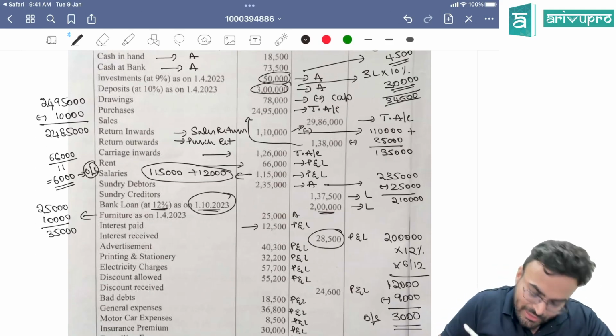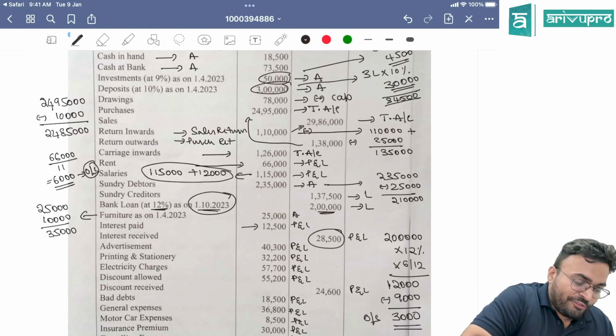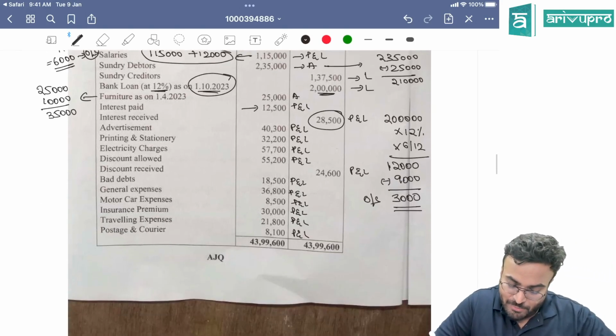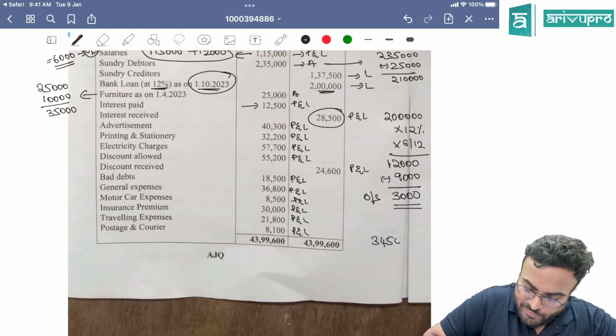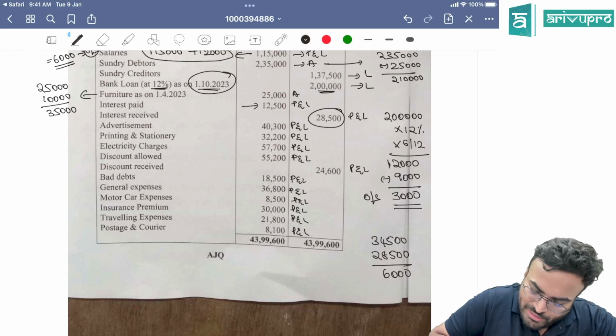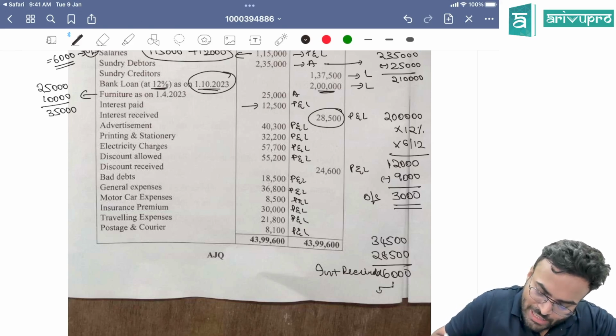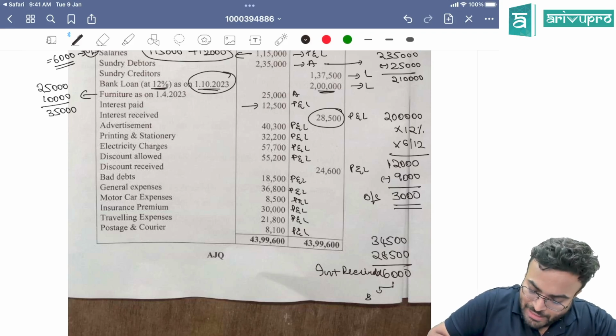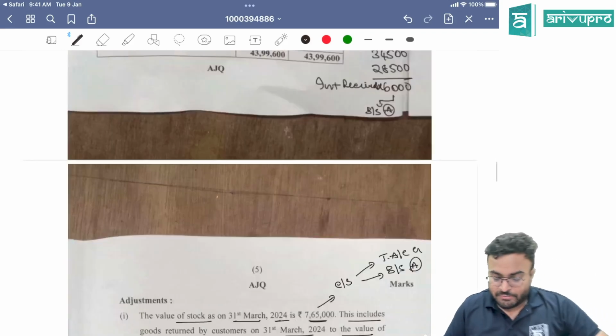Interest received is 28,500. 34,500 minus 28,500, you have 6,000 of interest receivable. So what you are going to do? This will be added to interest also, and in the balance sheet you will show it as an asset.